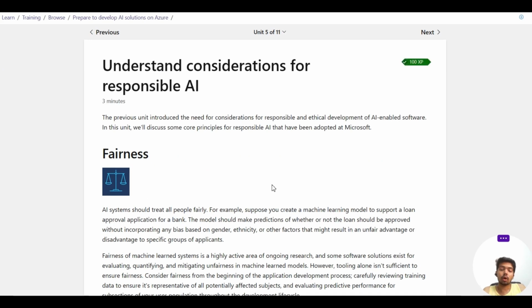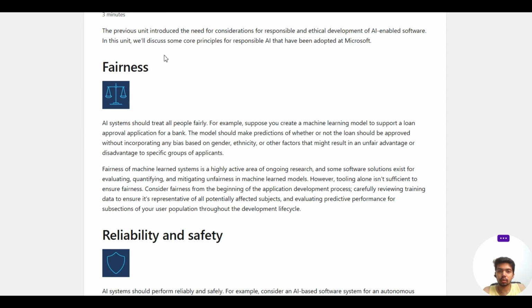So what is responsible AI? The previous unit introduced the need for considerations, where we defined the requirements for responsible and ethical development of AI-enabled software. In this unit we will discuss some core principles for responsible AI that have been adopted at Microsoft. The first one is fairness. AI systems should treat all people fairly.